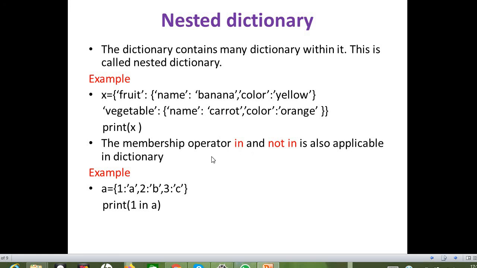So here also we have the membership operators, in and not in. In and not in are used to identify whether an item is present in the dictionary or not, right? But here we can check the item with the help of the keys.